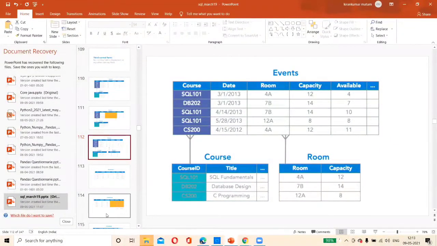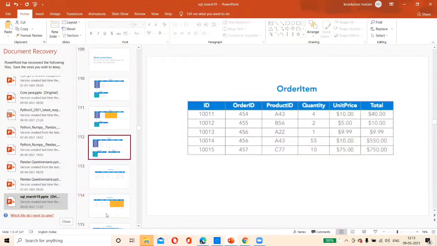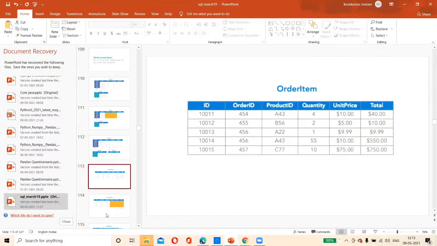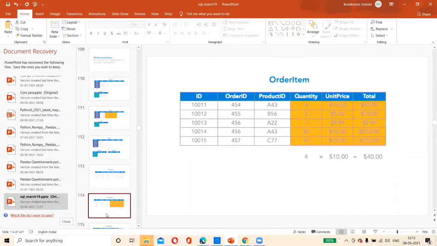Now we get third normal form. One non-key attribute should not be dependent on another non-key attribute. This we call third normal form. Basically, you don't need to remember third normal form and get confused. Keep in mind first normal form and second normal form. That is more than enough for you.